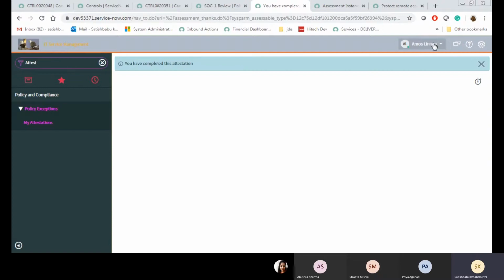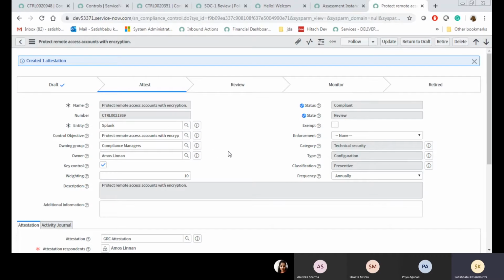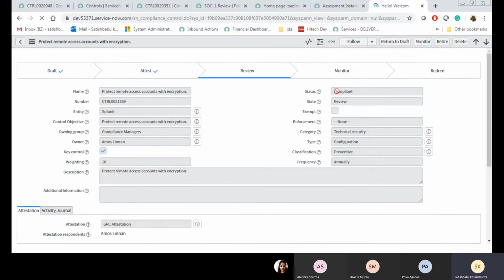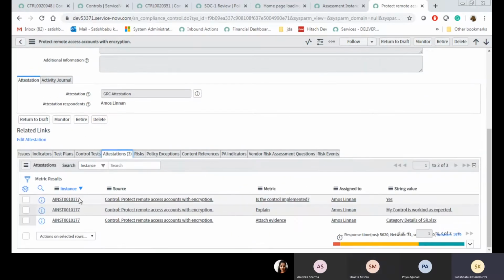Now what is the control situation? Go through. See, the state is automatically moved to review and the status is compliant. Why is it setting the compliant value? Because the control owner answered the attestation with positive feedback.